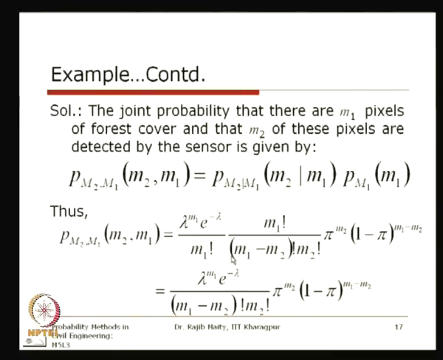After some simplification, it comes to this form, which is the joint distribution of M1 and M2.